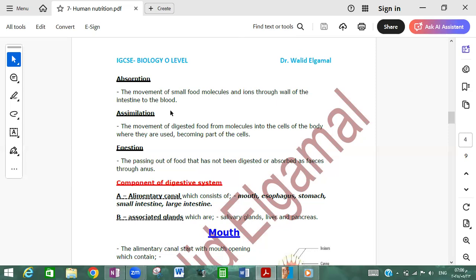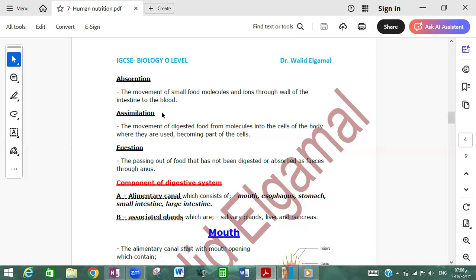It means after the digestion process is completed, the large food molecules are converted into small soluble molecules. These small soluble molecules are transferred from the lumen of our small intestine into our blood. This process is called absorption.